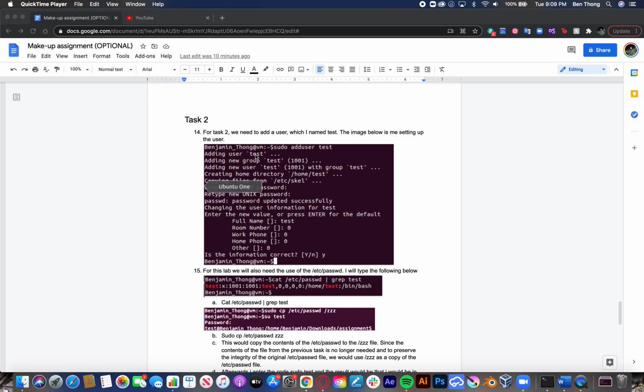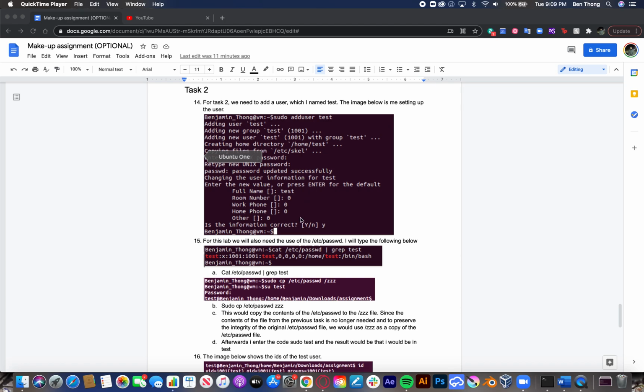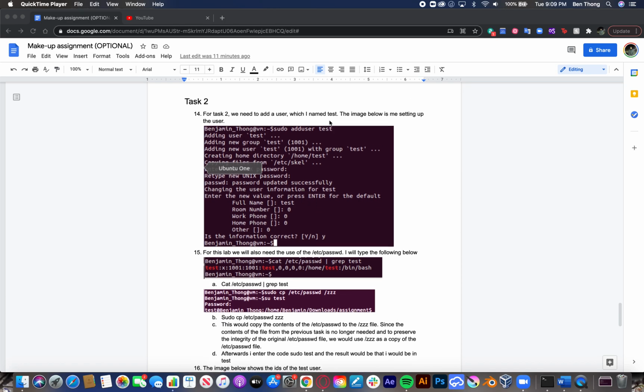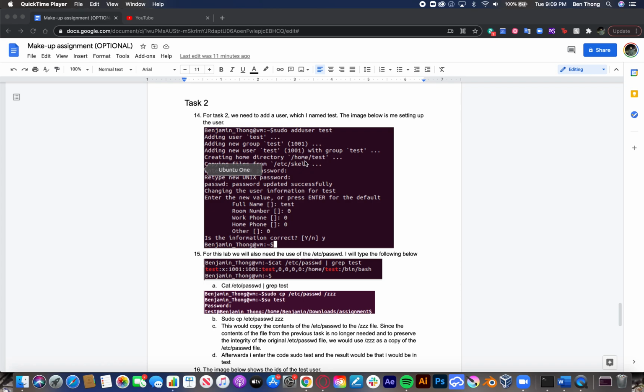Task 2 is something similar, but this time we're going to use real life applications. For task 2, we're required to create a test user, and from there we would be able to change the user into the root user using the previous files that we had used earlier.